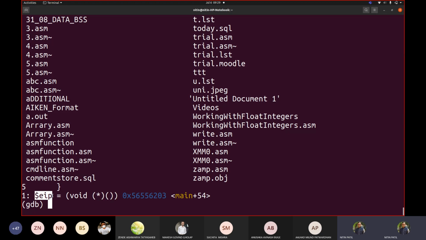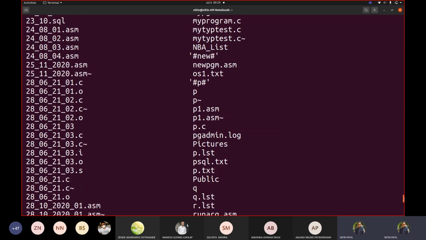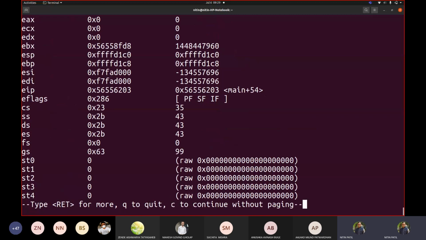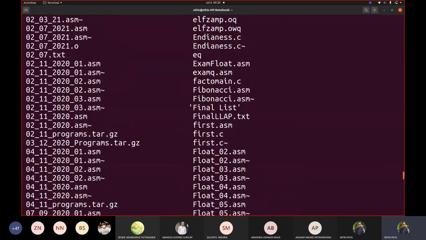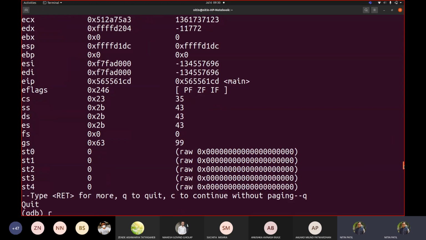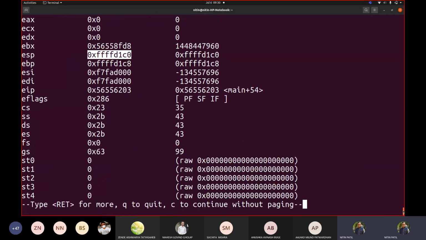Now similarly, let me check what the ESP value is. Let us for a while take ESP, FFFFD1DC. Correct, this is the number. If I try getting info all registers now, see what the stack address is: FFFD1C0. Was it the same? Let us check. FFFD1C0. Now we have D1DC because the code is going to execute somewhere at D1DC, and below we checked D1C0.